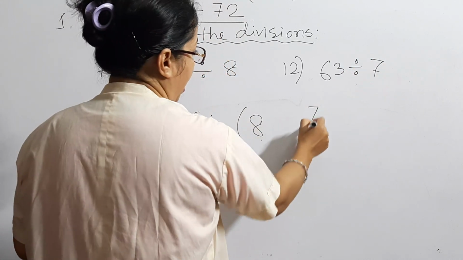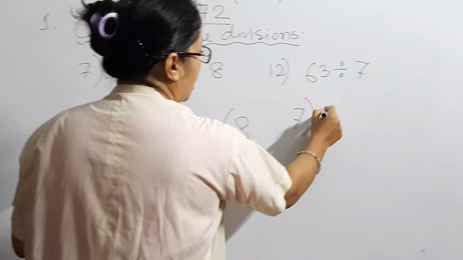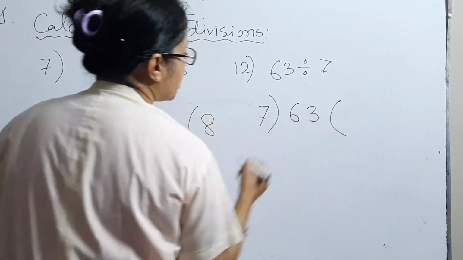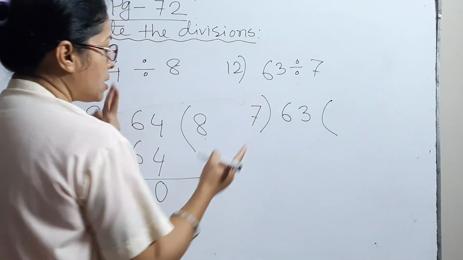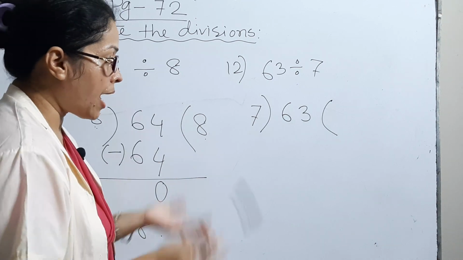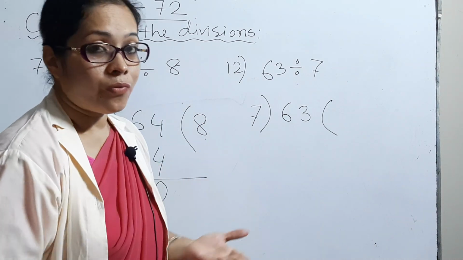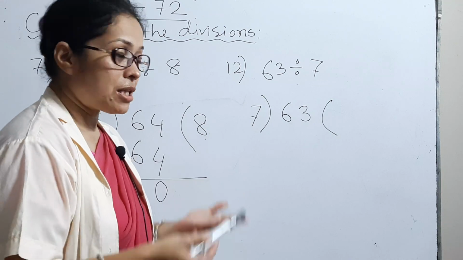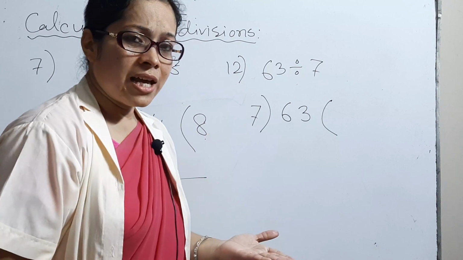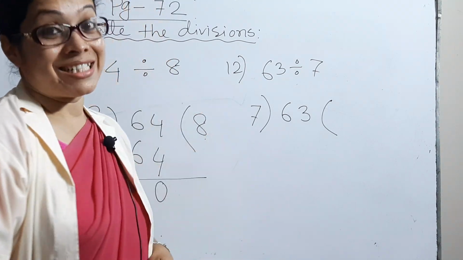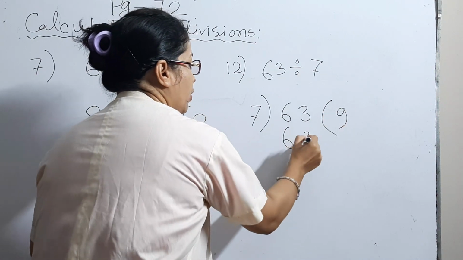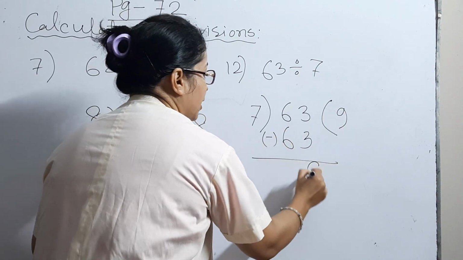Now the times table of 7. 7 ones are 7. 7 twos are 14. 7 threes are 21. 7 fours are 28. 7 fives are 35. 7 sixes are 42. 7 sevens are 49. 7 eights are 56. 7 nines are 63. We got the answer. Subtract, then you will get 0.